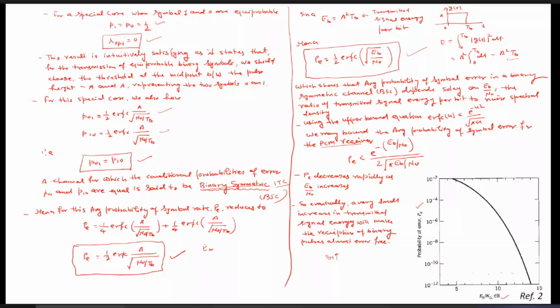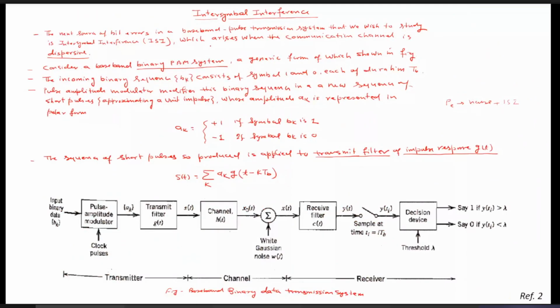Then we have seen that once we increase the signal to noise ratio, the probability of error decreases rapidly. Even with a slight increase of the signal to noise ratio, the probability of error decreases. Hence, if the signal to noise ratio is more, we can reach a satisfactory level. Here you can see at the order of 14 dB, the error is 10 to the power minus 12, which is very, very small. So error minimization due to noise can be done just by increasing the signal to noise ratio.